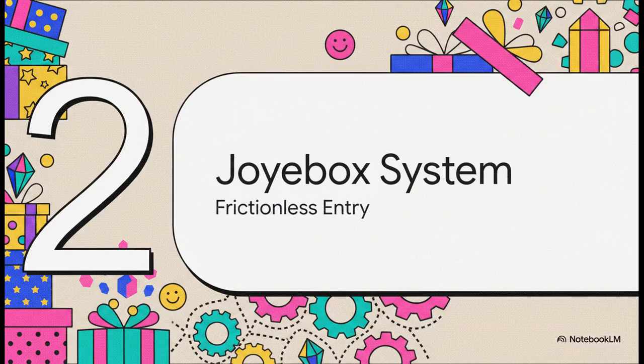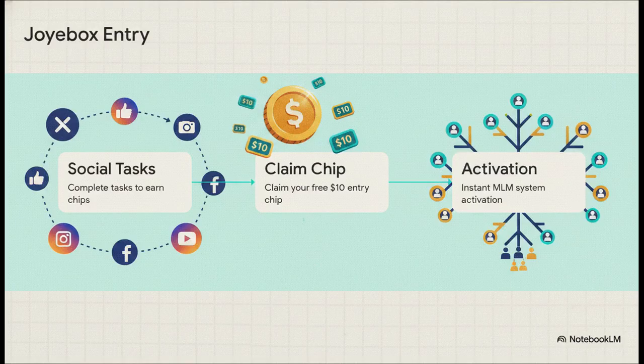Moving on to Part 2, the Joyebox system, frictionless entry. So how do you actually get in? Well, the documentation outlines this three-step frictionless entry process called Joyebox. It's basically designed as a massive airdrop to bootstrap an initial user base of about 5,000 real, engaged participants.